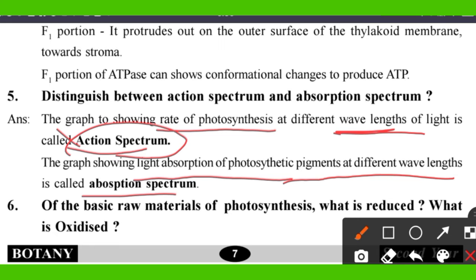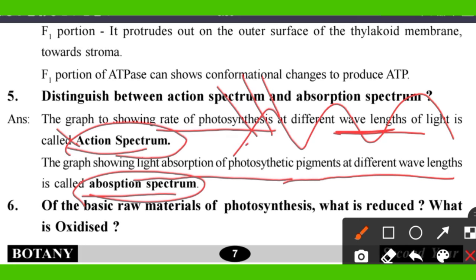The graph showing light absorption of photosynthetic pigments at different wavelengths is called the absorption spectrum. So in different wavelengths, the pigments absorb the light, and when pigments take in the light at different wavelengths, that is called the absorption spectrum. So there are two spectrums, action spectrum and absorption spectrum.